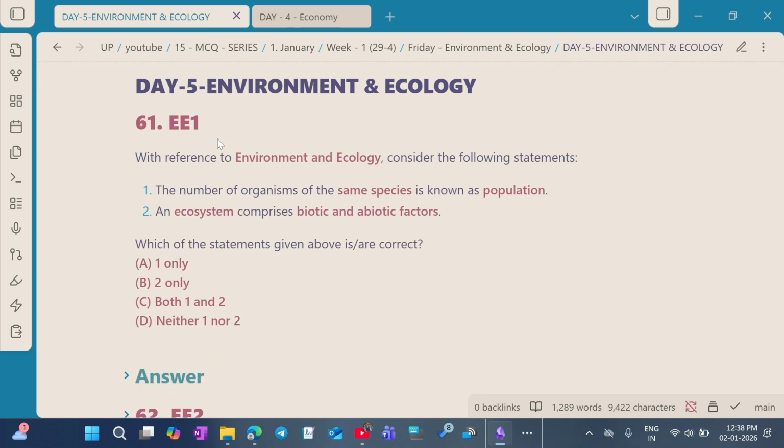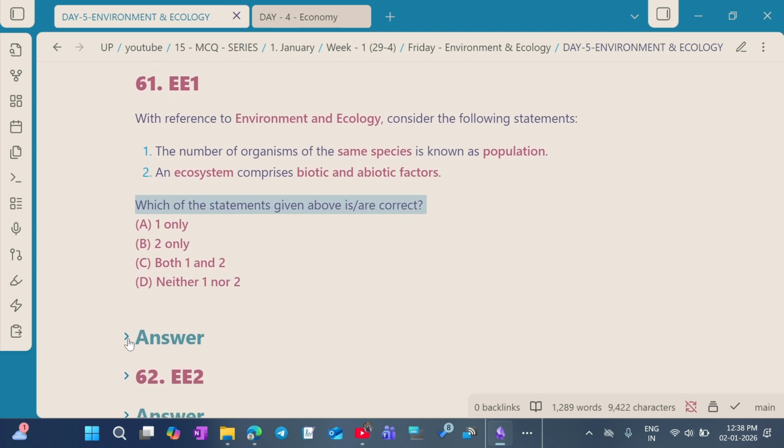So let's get started. Question number 1. With reference to the environment and ecology, consider the following statements. Statement 1. The number of organisms of the same species is known as population. Statement 2. An ecosystem comprises biotic and abiotic factors. Which of the following statements are correct?